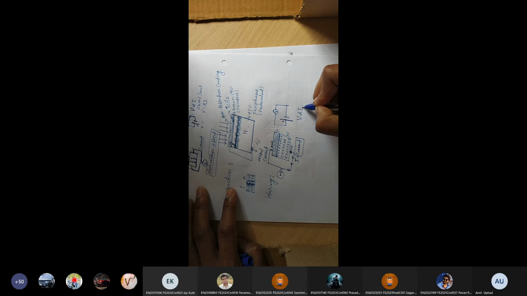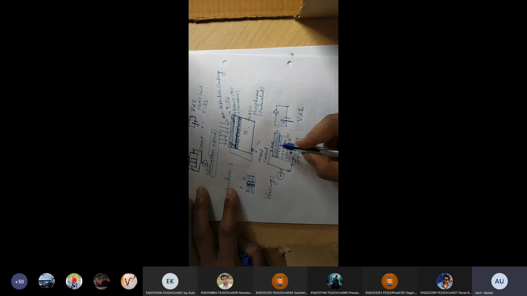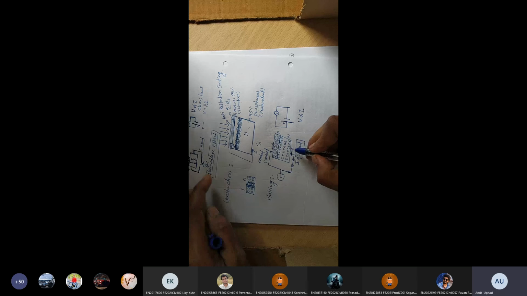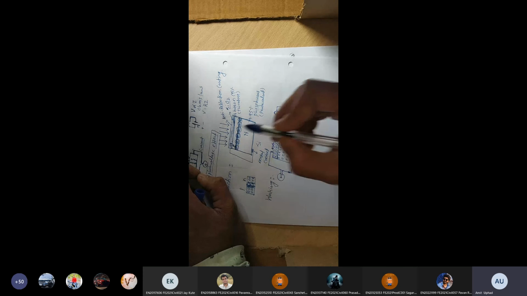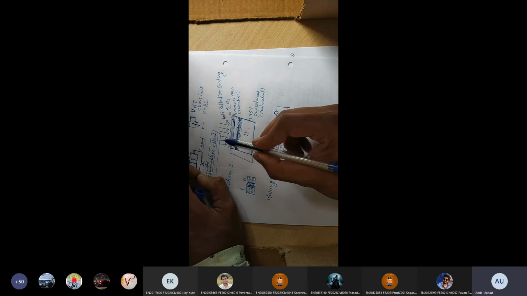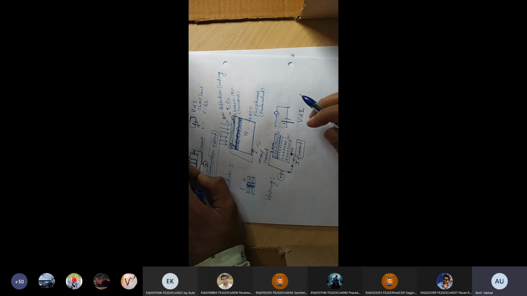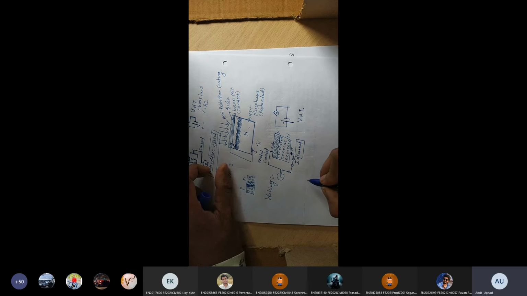Yes, sir. Okay, understand this. I am also telling you all the basic concepts, right? This is the positive terminal and the negative terminal, which will act like a battery. A solar cell is nothing but a diode. When light is incident on the solar cell diode, it will act like a battery. When you connect any external circuit, it generates a voltage in that circuit. There is a current and voltage.